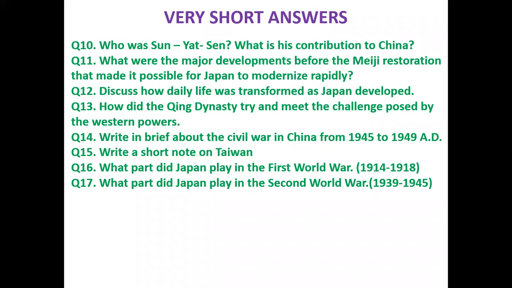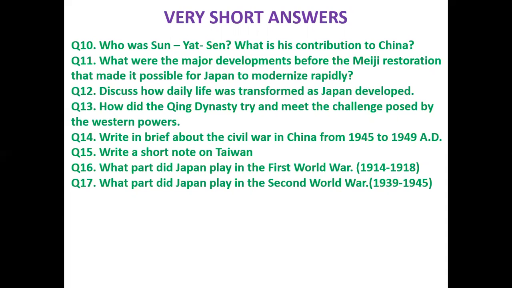He died in 1925, and by then he left his country very strong and safe. He was a great national leader of China. Short and sweet answer. Next question.